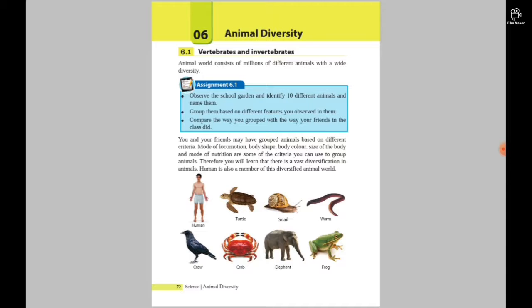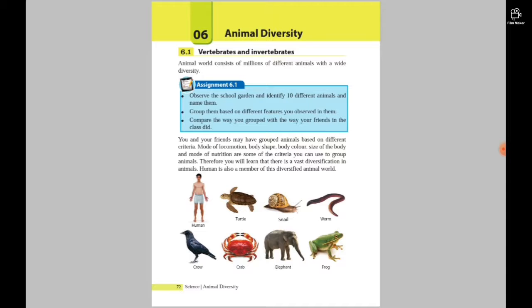You and your friends may have grouped animals based on different criteria. Mode of locomotion, body shape, body color, size of the body, and mode of nutrition are some of the criteria that you can use to group animals.